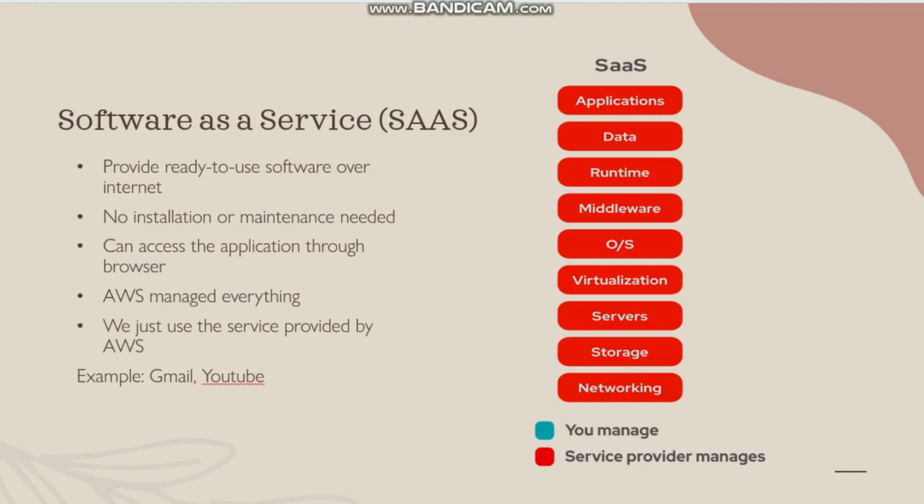Software as a service means there is ready-to-use software which can be used over the internet. It does not require any installation or maintenance, and we can access it over a browser like Google Chrome or Microsoft Edge. The provider manages everything and we just pay for the services which are used. For example, with Gmail or YouTube, we don't need to install anything. Instead, we can use them through the browser.